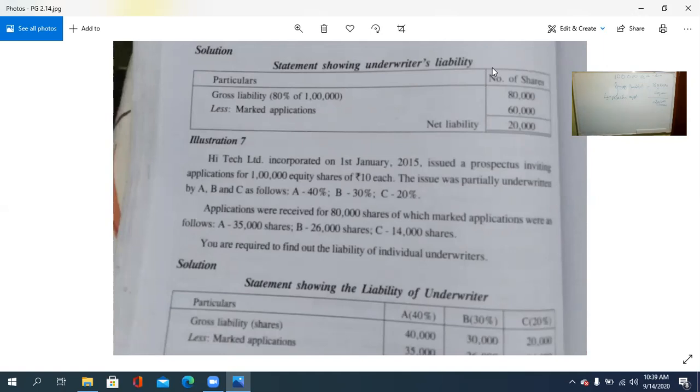From that, the applications should be deducted. The underwriter takes 70,000, of which 60,000 is marked application. What should be done with that marked application? That is to be deducted. Simple. That is the net liability. Clear? So this is partial underwriting without the firm underwriting. Then another question we will discuss.